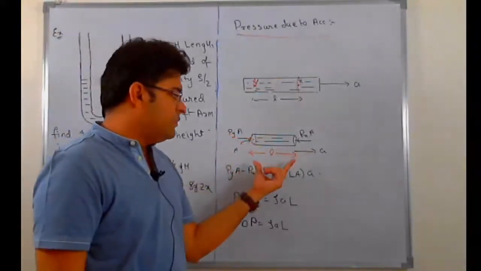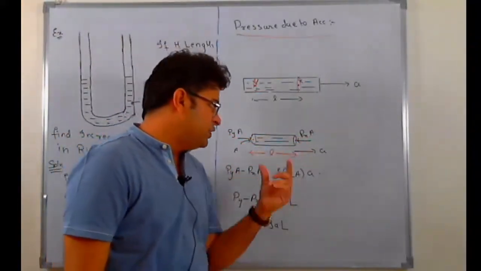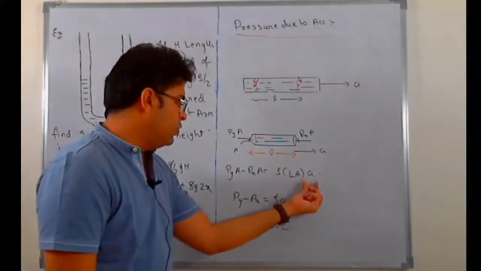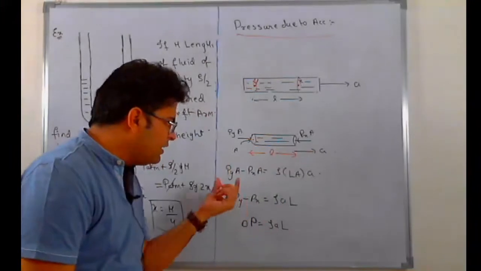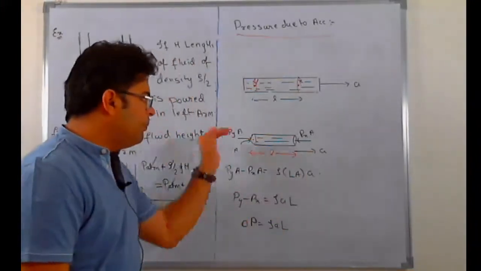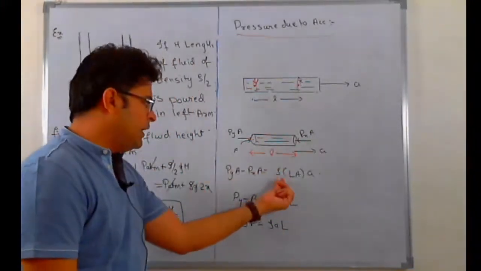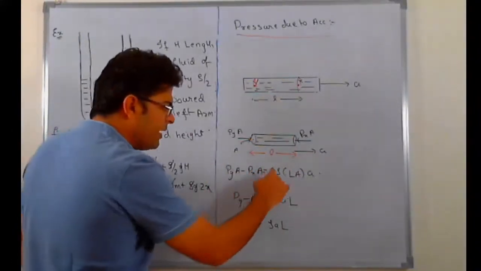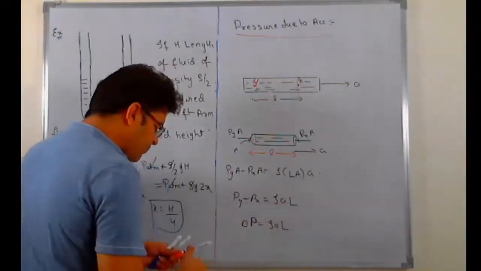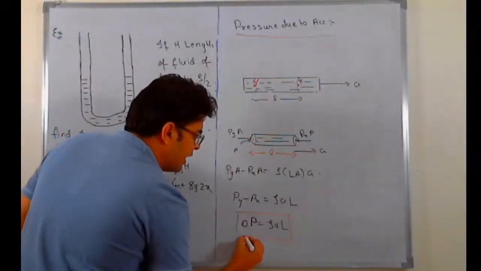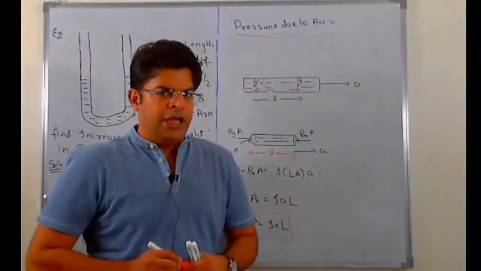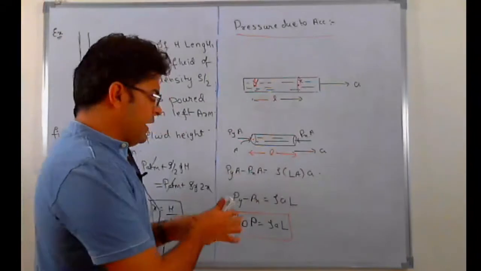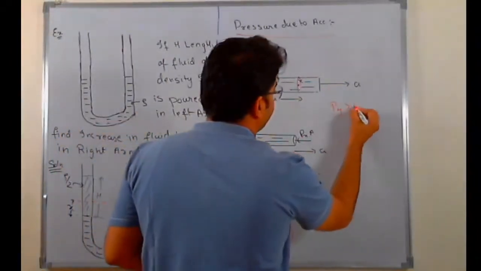Now if this length is L and cross-sectional area is A, the volume of this fluid will be L A. Density is ρ, so the mass becomes ρ L A. So this equation is nothing but net force equals mass times acceleration: P_y A − P_x A = ρ L A a. Dividing by A, you get P_y − P_x = ρ L a, or the pressure difference created because of acceleration equals ρ L a. Notice that here the pressure at point Y is more than the pressure at point X.